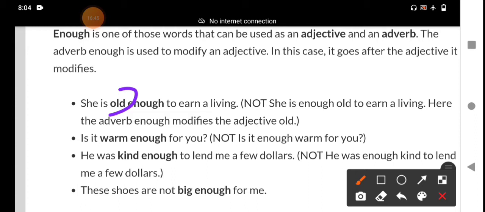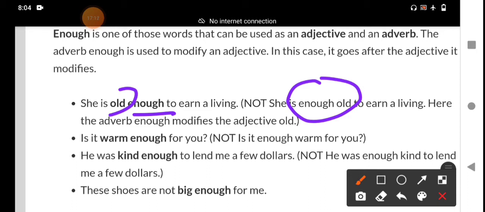Not "she is old to earn." "Old to earn. Enough old" is wrong. When using an adverb, it comes after the adjective. For example, in competitive exams, they are asking the questions. What is the part of speech of enough in this sentence? They have given options: verb, adverb, adjective and noun.